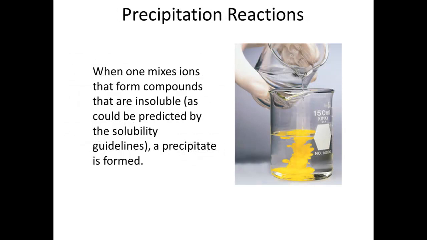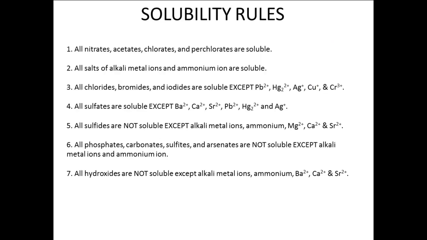When you mix solutions of ionic compounds, the separate ions can freely mix with each other. If any of the resulting new combinations are not soluble, a precipitate results. This is a solid that comes out of solution. The solubility can be determined from a standard set of solubility rules or guidelines that summarize what we know about the solubilities of ionic compounds. One such set of rules is summarized on this slide. It is extremely important that you know these rules. You may pause the video here to write down the solubility rules.